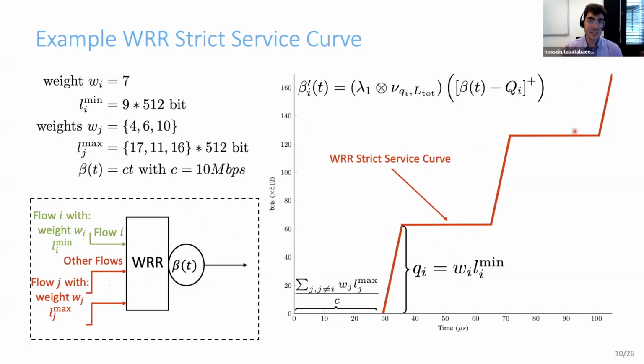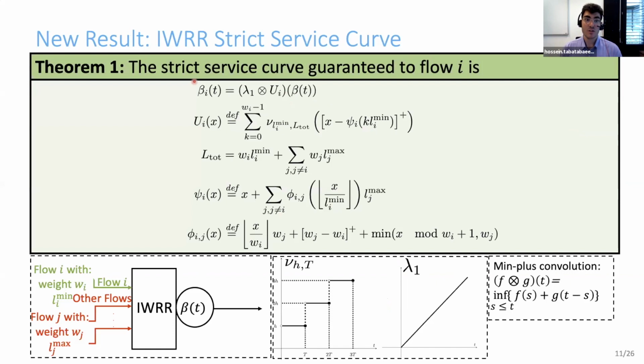So this is the state-of-the-art previously published strict service curve for weighted round robin. We have found a novel strict service curve for Interleaved weighted round robin. We have the same assumptions, but we assume that the server uses IWRR as a scheduling policy rather than WRR. Then beta i is a strict service curve guaranteed to flow i in this system. So the good news is our strict service curve is well defined and has a closed form